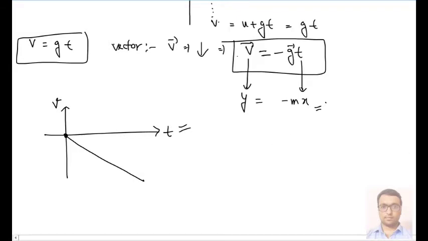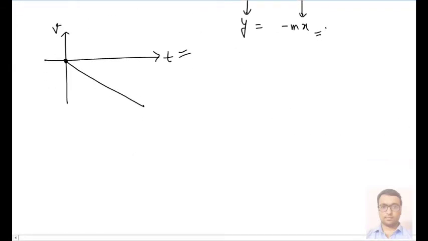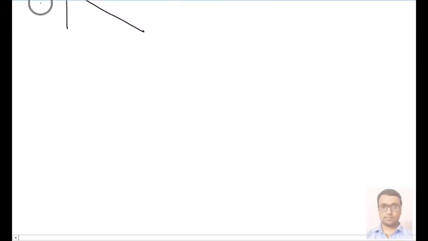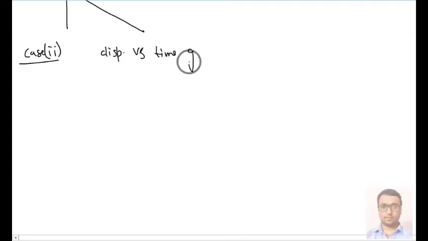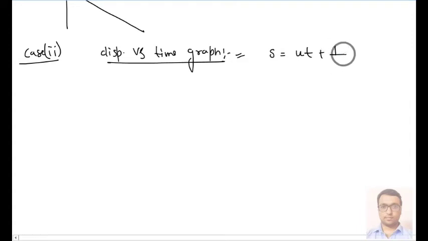Next we have the displacement versus time graph. Case second, that is the displacement versus time graph. For this, first of all we have to write our physical equation, that is s equals ut plus half at square.